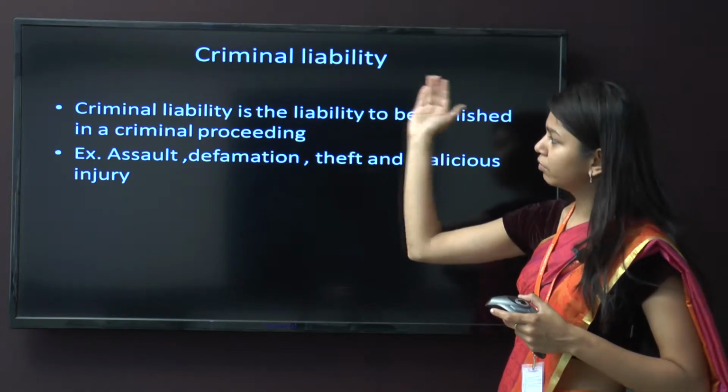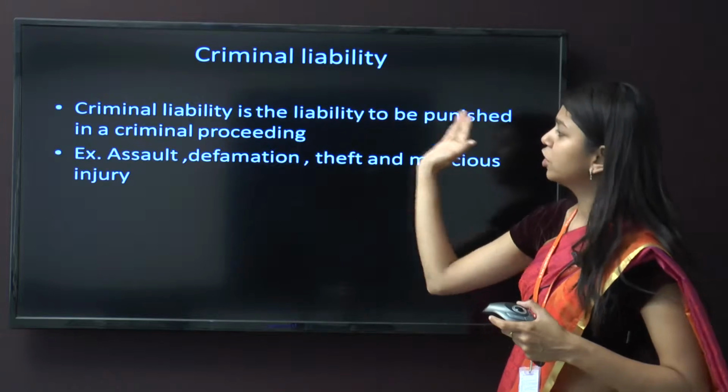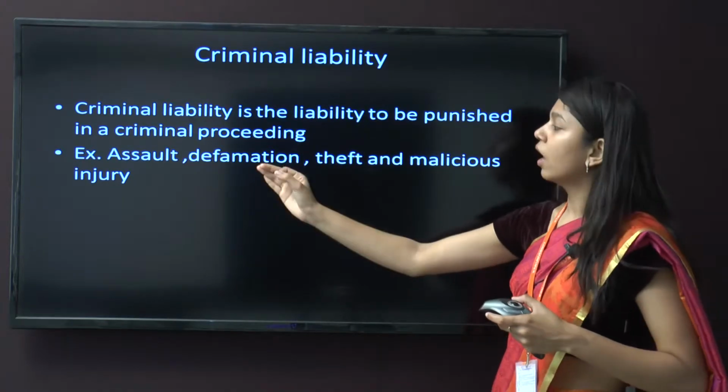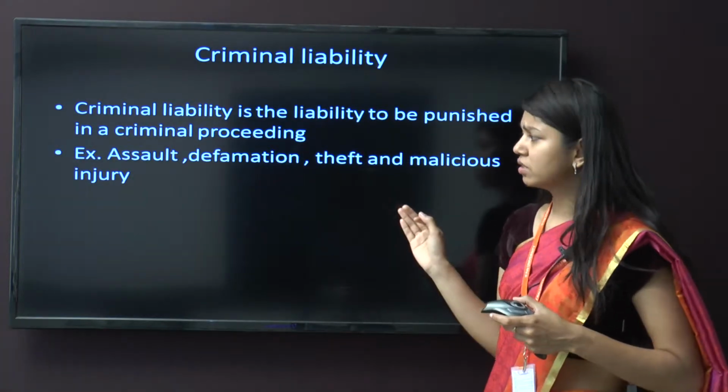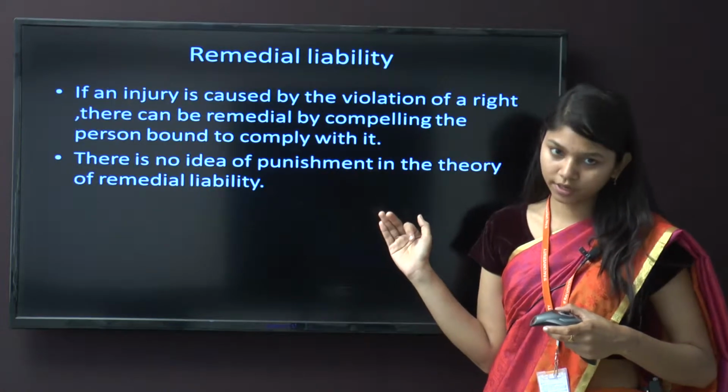Criminal liability is a liability to be punished in a criminal proceeding. Assault, defamation, theft and malicious injury will come under criminal liability.